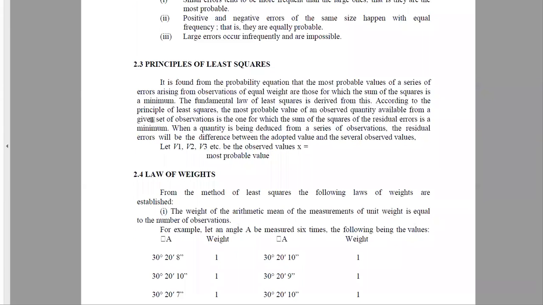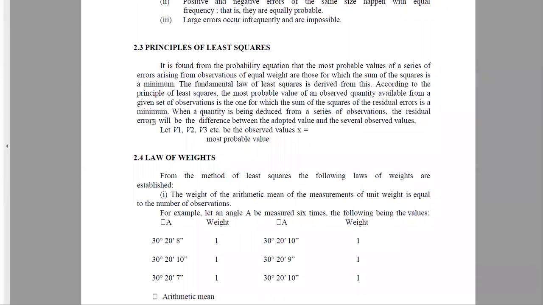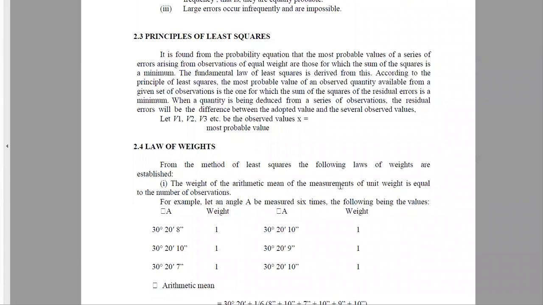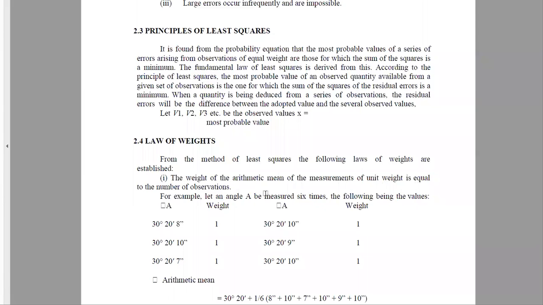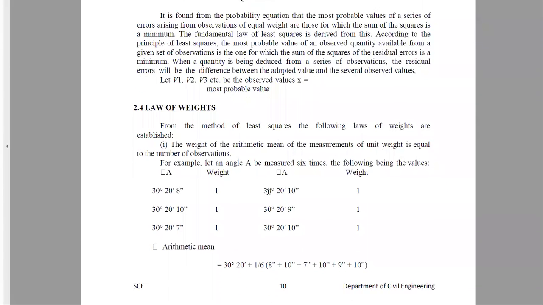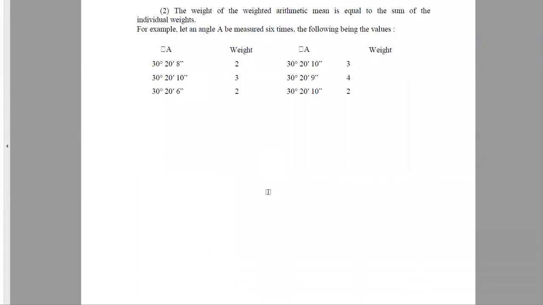Now we are well aware of weights also. And what is the law of weights? The weight of an arithmetic mean of measurements of unit weight is equal to the number of observations. Basically, weights are the number of observations that repeat themselves. We'll see this with examples.